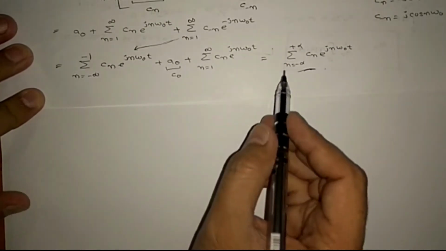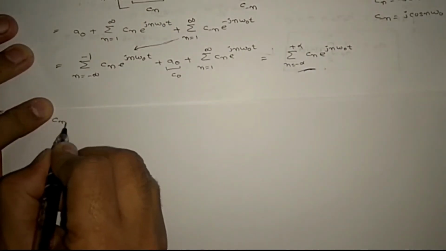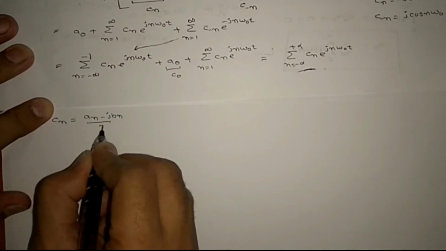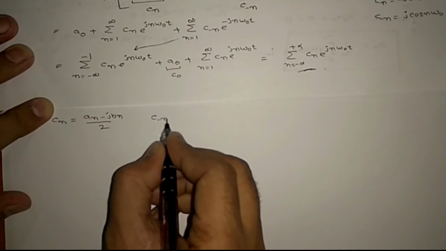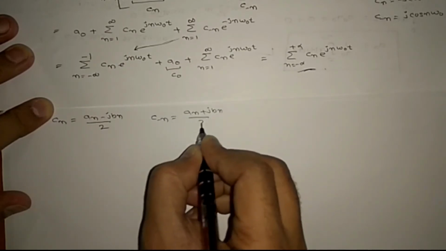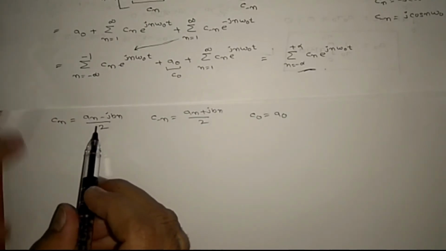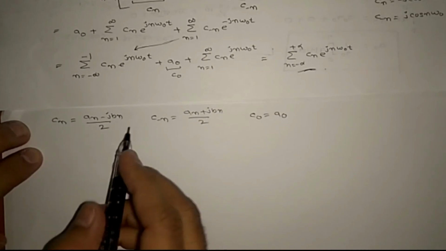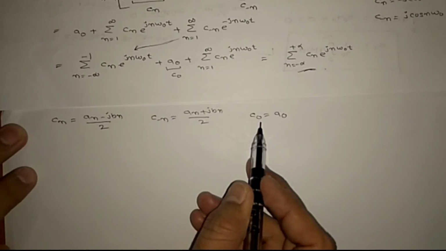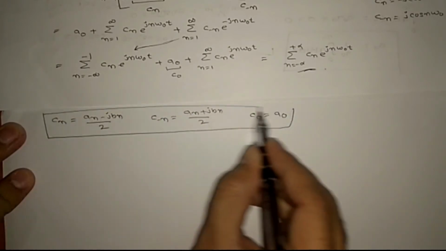So we need the relation between a0, an, bn and cn, right? So what did you get? cn equals an minus jbn by 2, c minus n equals an plus jbn by 2, and c naught equals a naught. If you want to find cn by using an and bn, you need to use this formula. If you want to find c minus n, you need to use this formula. If you want to find c naught, you need to use this formula. So you need to remember this also.